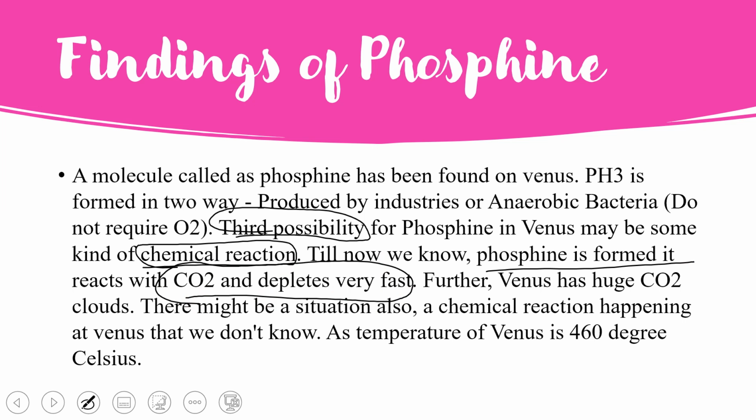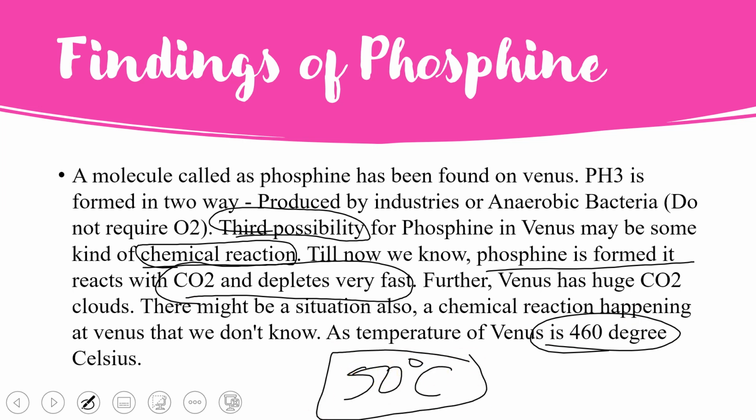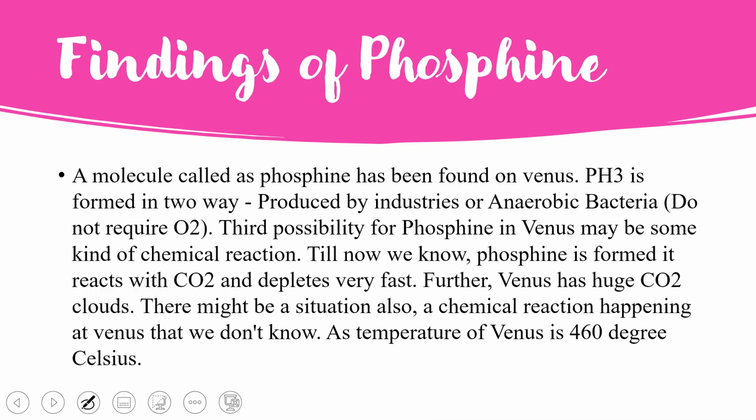The temperature of Venus is about 460 degrees Celsius, very high compared to Earth. In summer, some regions on Earth experience only 50 degrees Celsius, and if you keep paper there, the paper will be roasted. So just imagine 460 degrees Celsius. That's why we can't be sure that the presence of phosphine is a symbol of life on Venus.